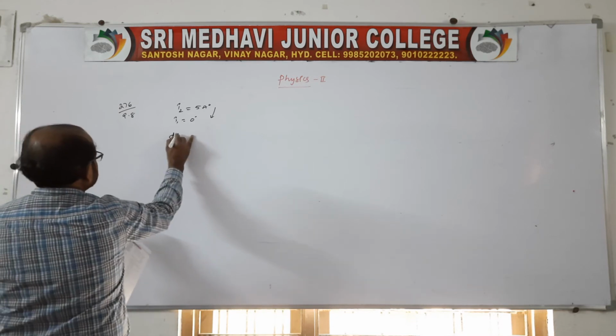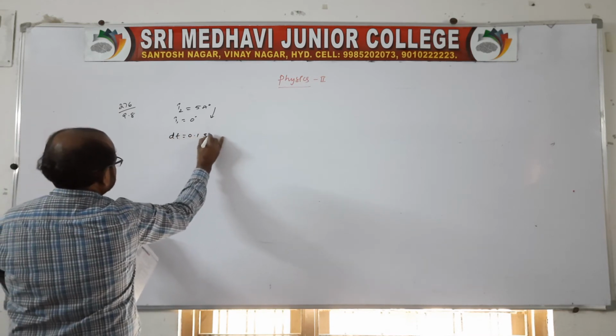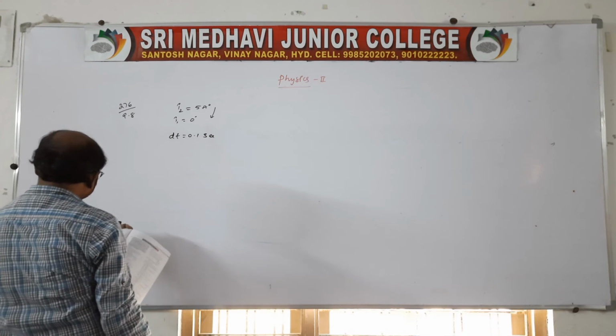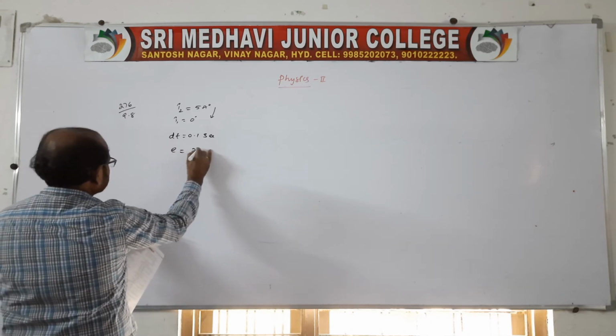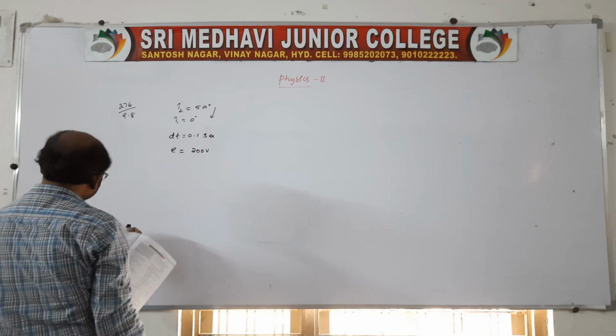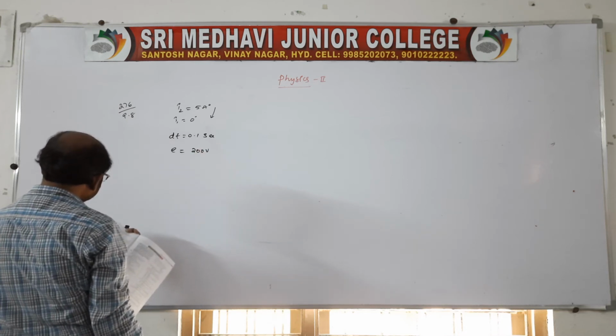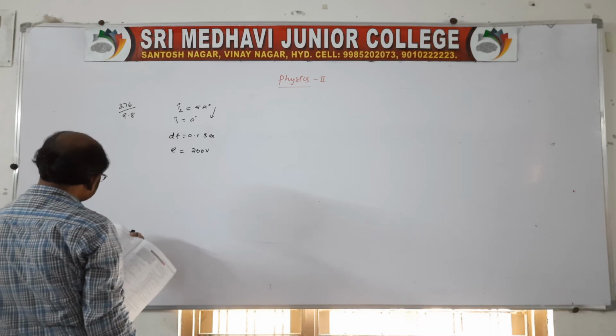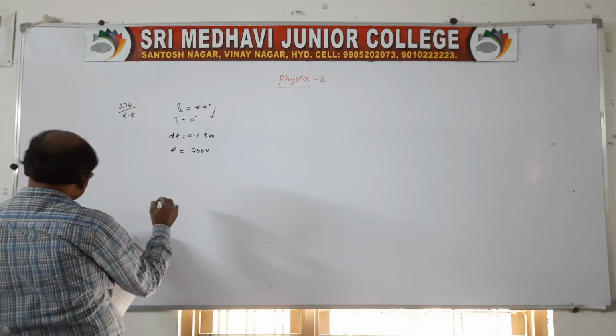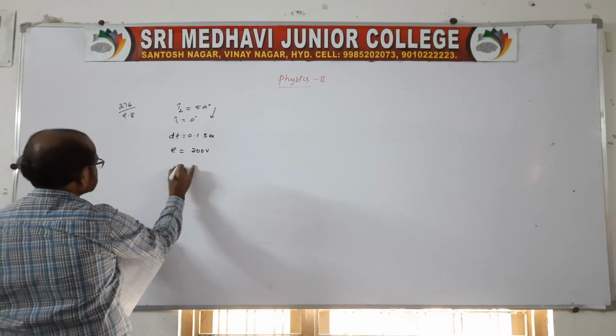If an average induced EMF E is equal to 200 volt, give an estimate of the self inductance of the circuit.